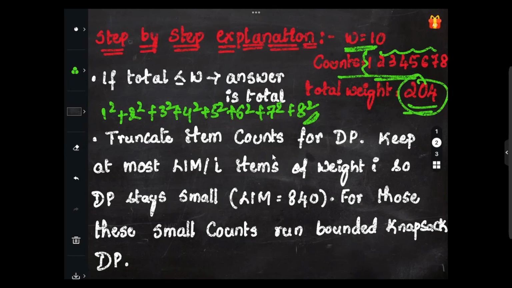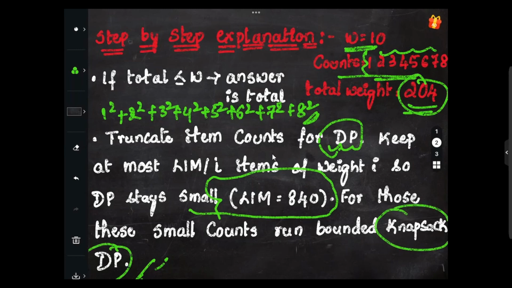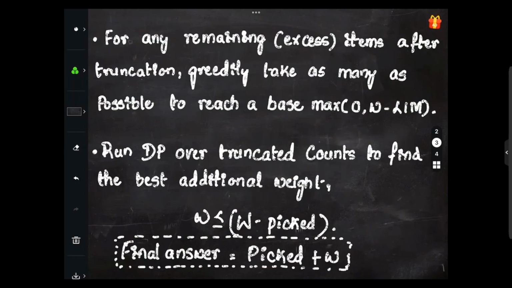So the second step is, we will truncate the item counts for the DP. As I've said, we'll be going with dynamic programming, so we'll be truncating the item counts for the DP. We will keep at most LIM by I items of weight I, so the DP stays small here. When I say small, the count is equivalent to 840. For those small counts, we run bounded knapsack DP, right? So this is fine. I hope this is fine.